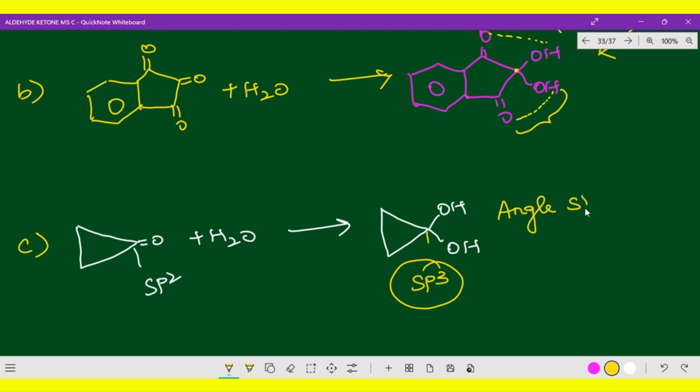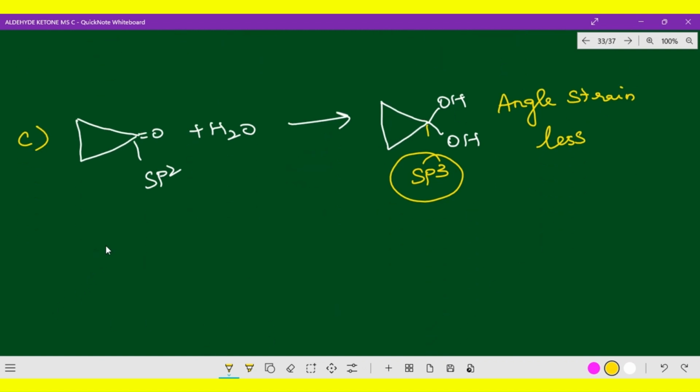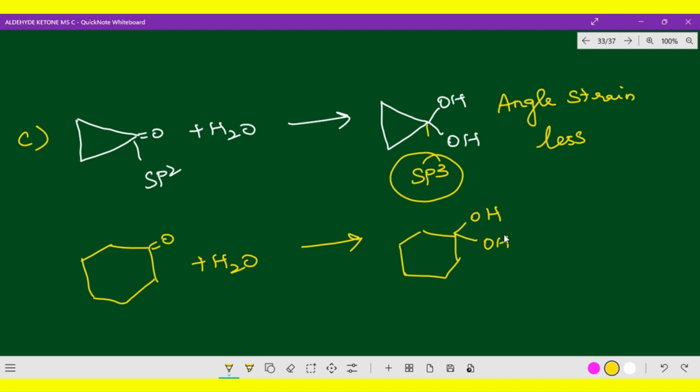Angle strain is very less, okay, less angle strain, right? Now, this is cyclohexanone we are checking, and here the angle strain is what I just mentioned. This is also cyclohexanone, with double bond O, here also sp2 only. So this is angle strain. Comparatively, here you will also get the geminal diol, but this is unstable. It is very unstable, so it releases water and again forms cyclohexanone. It will not stay stable as it is; it becomes the same original compound.